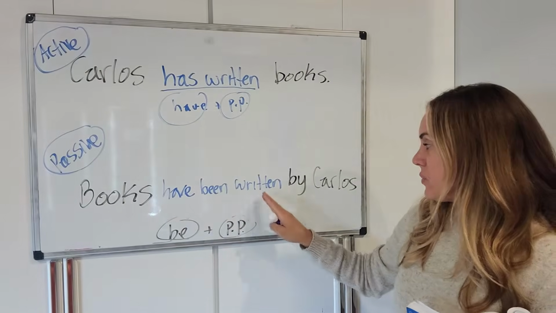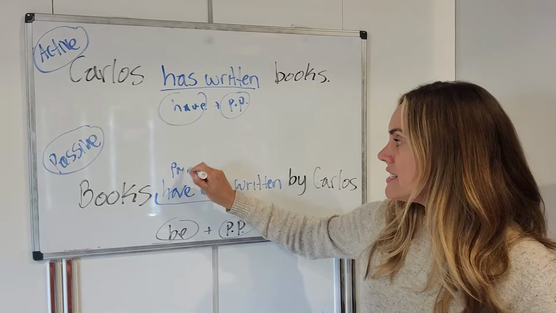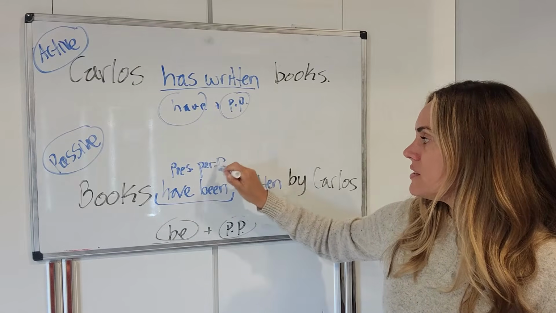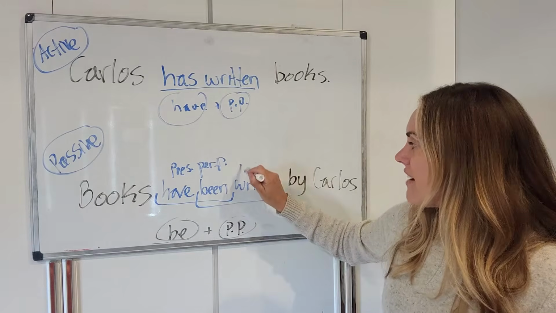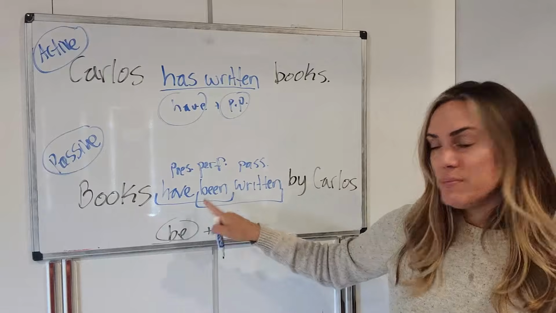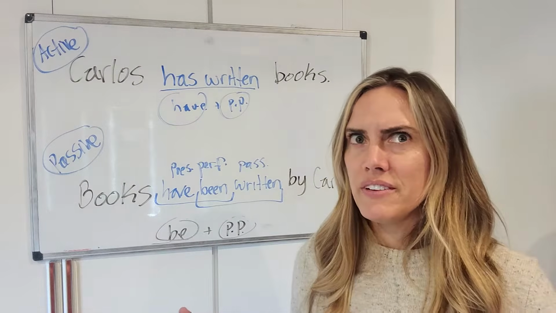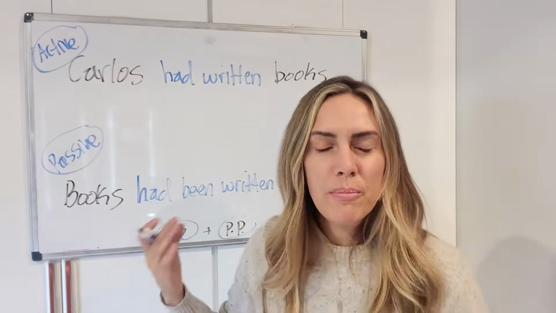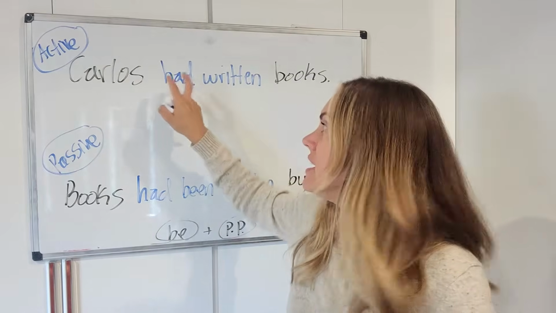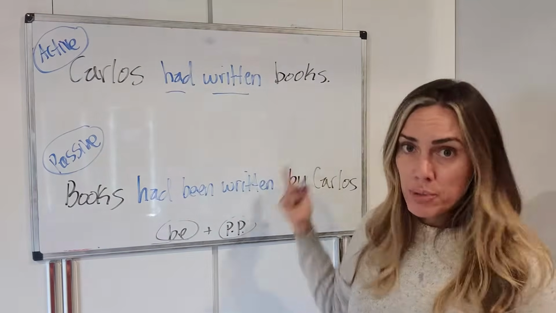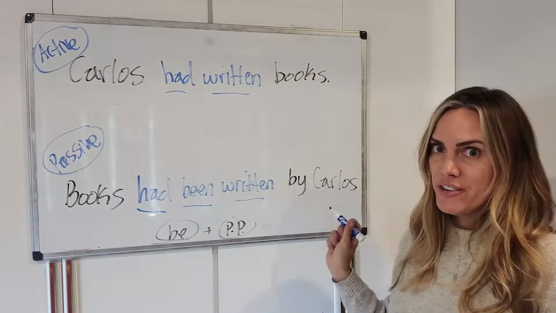Books have been written by Carlos. We have here the present perfect, which is have plus past participle. And then here we have the passive voice, which is be plus past participle. We've combined them to create the present perfect passive, something like that. All right, same thing with the past perfect, which is very similar, except it's past, had, not present. Carlos had written books. Over here, books had been written by Carlos.